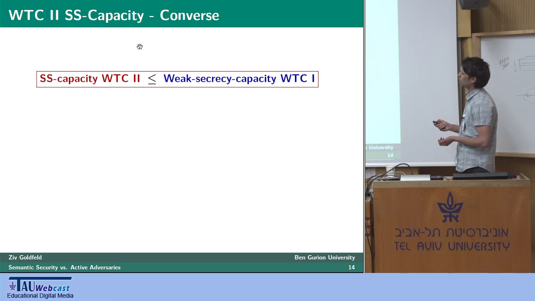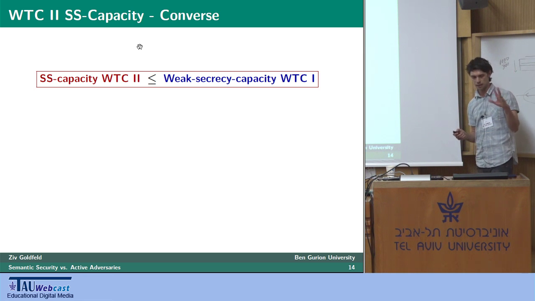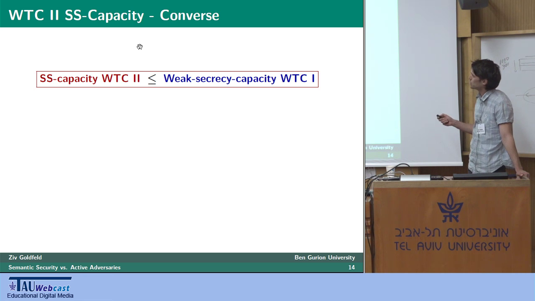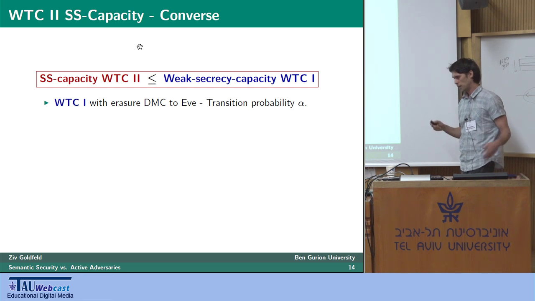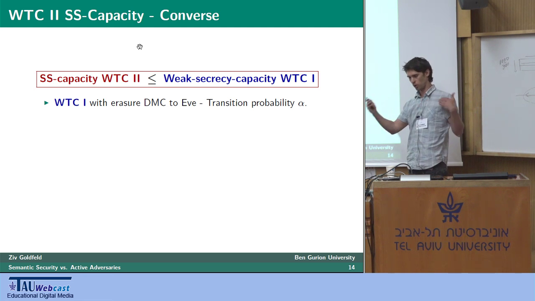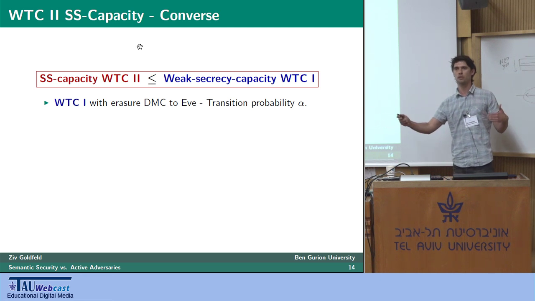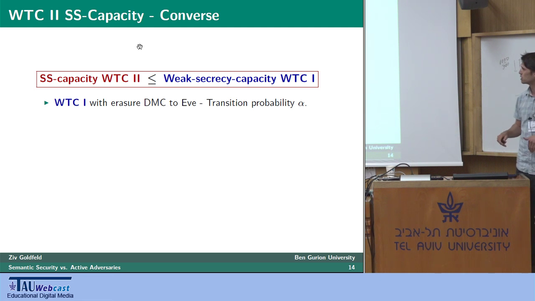The basic argument we make in the converse is that the semantic security capacity of wiretap channel 2 is upper bounded by the weak secrecy capacity of wiretap channel 1, with an erasure discrete memoryless channel to Eve with transition probability alpha. This sounds trivial, but it's not, because in wiretap channel 1, by the law of large numbers, for large enough n, the observed subset of symbols at Eve will be approximately of size alpha n.